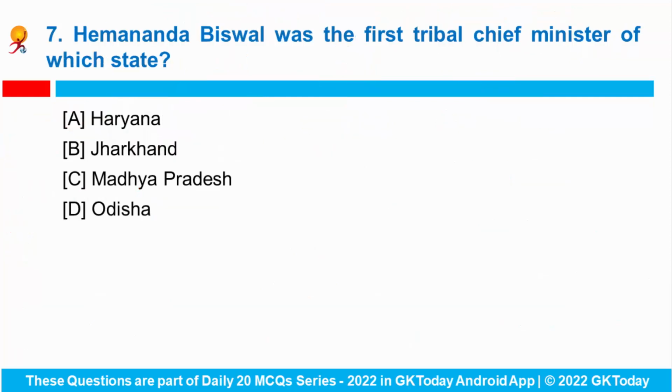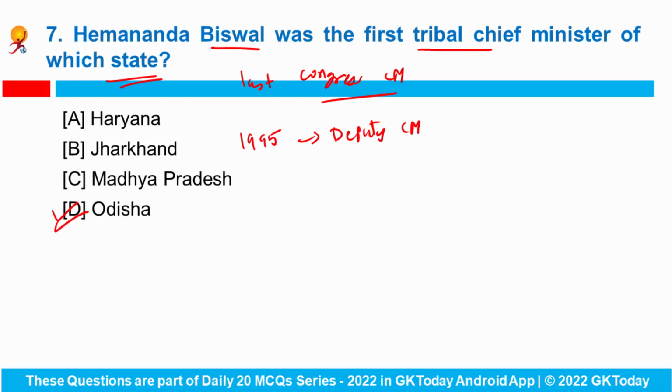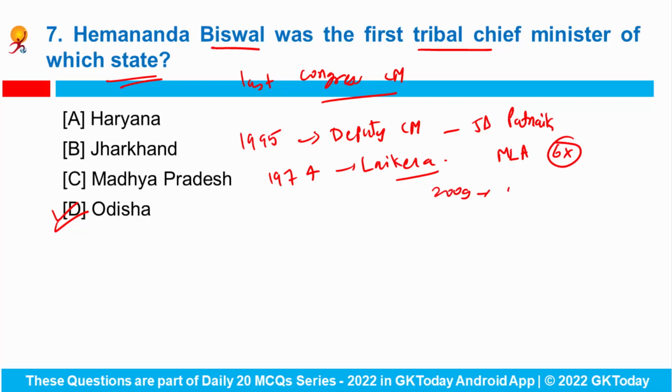Question number 7. Hemananda Biswal was the first tribal chief minister of which state? Odisha's first tribal chief minister, as well as the last Congress chief minister of the state, Hemananda Biswal, passed away recently. In 1995, he was made Deputy Chief Minister by J.B. Patnaik. He was elected to the Odisha Assembly in 1974 from Laikera constituency, and was elected as MLA 6 times from the same seat. In 2009, he was elected as MP from Sundargarh. The only thing relevant is that he was the first tribal chief minister of Odisha.